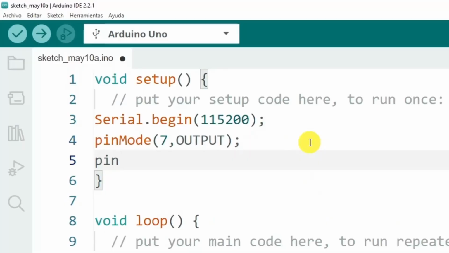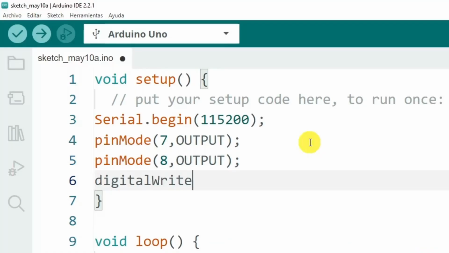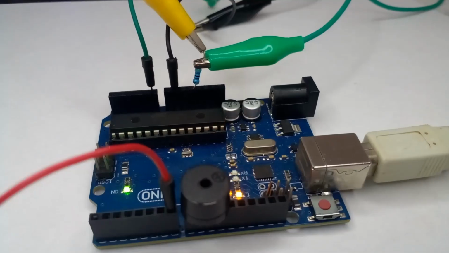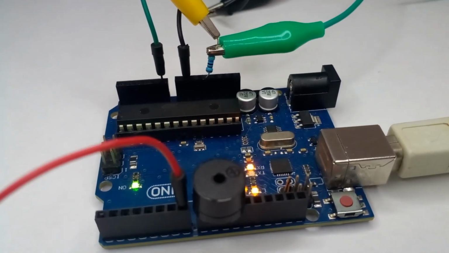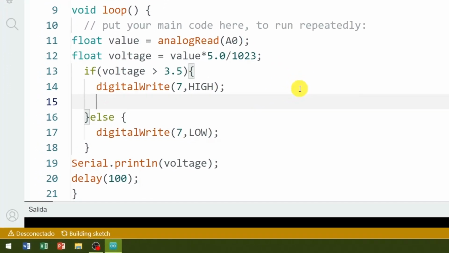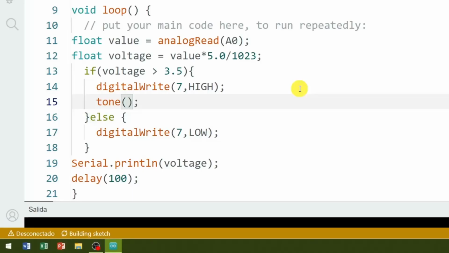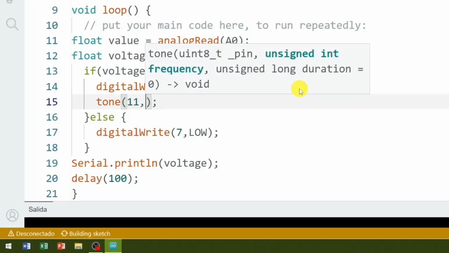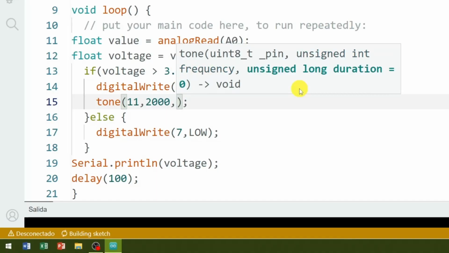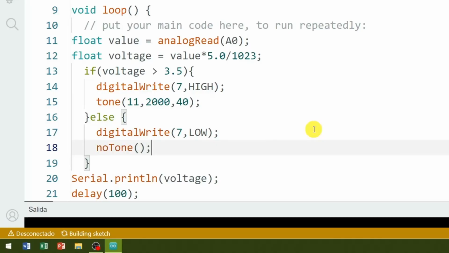Inside the void setup method, we will set pin 8 as a digital output. This will be the negative pin of the buzzer, and we will set a low logic state as its 0 reference. To activate the buzzer sound in a low light condition, that is, at the time when the voltage is greater than 3.5 volts, we will do it using the tone method, with 3 arguments inside the parentheses: the digital pin of the Uno board by where the tone will be generated, in this case pin 11 or positive pin of the buzzer, the frequency that this tone will have, 2000 Hz, and the duration of this tone in milliseconds. And in the high brightness condition, we can indicate the stop of the tone on pin 11, so that the buzzer does not emit any sound.